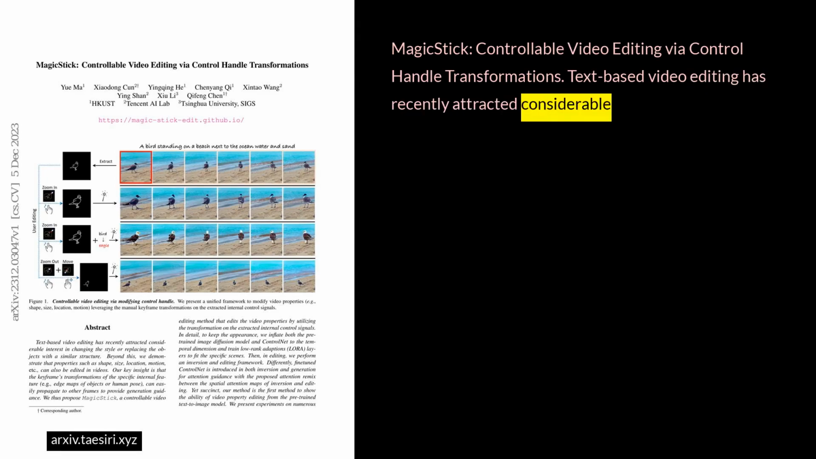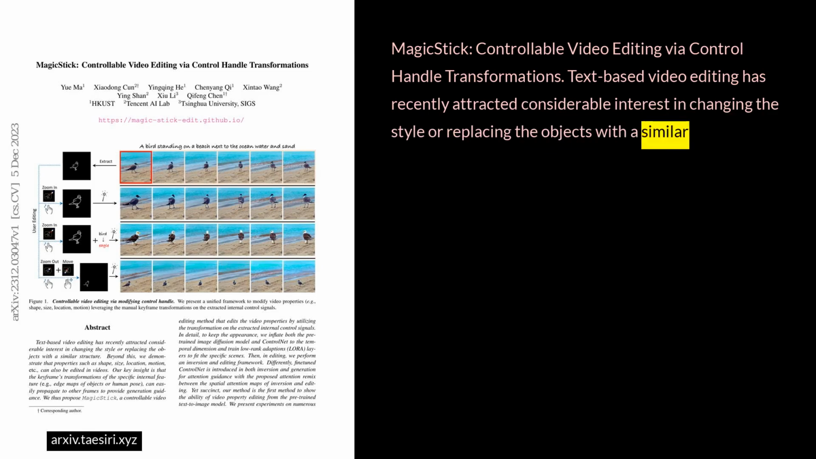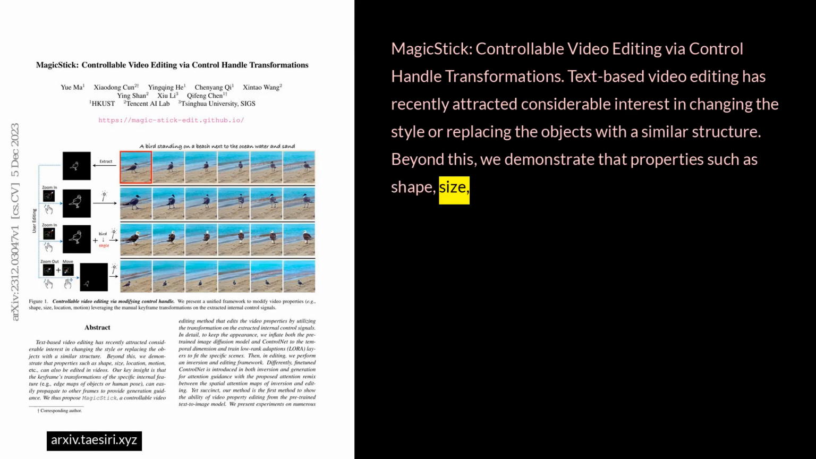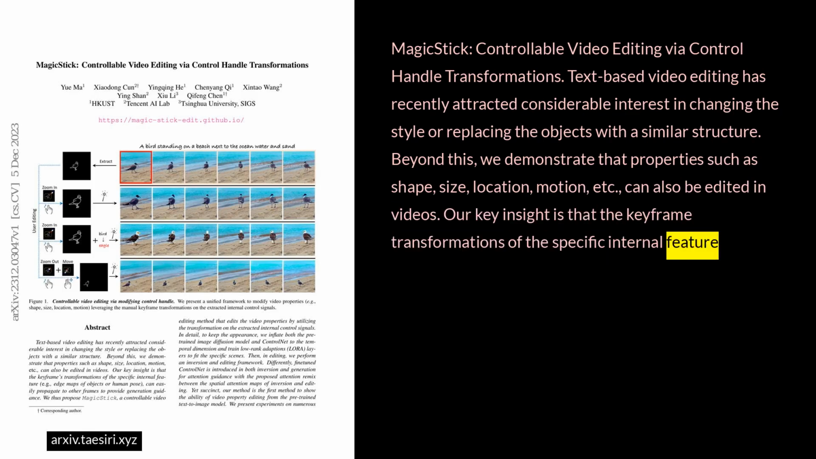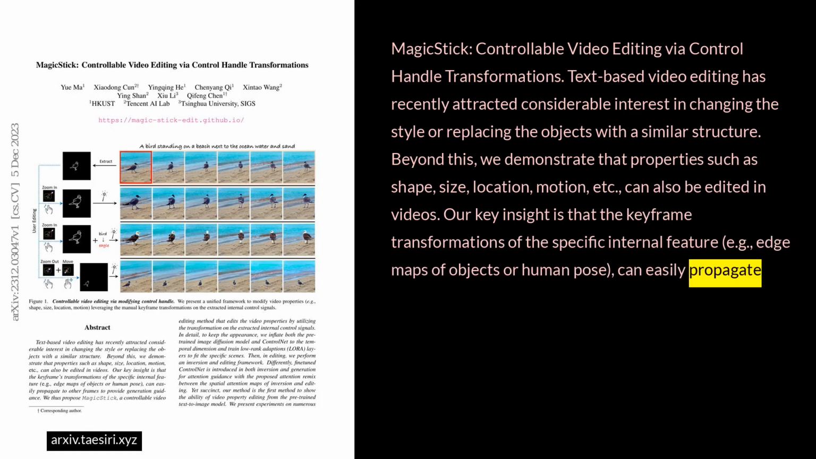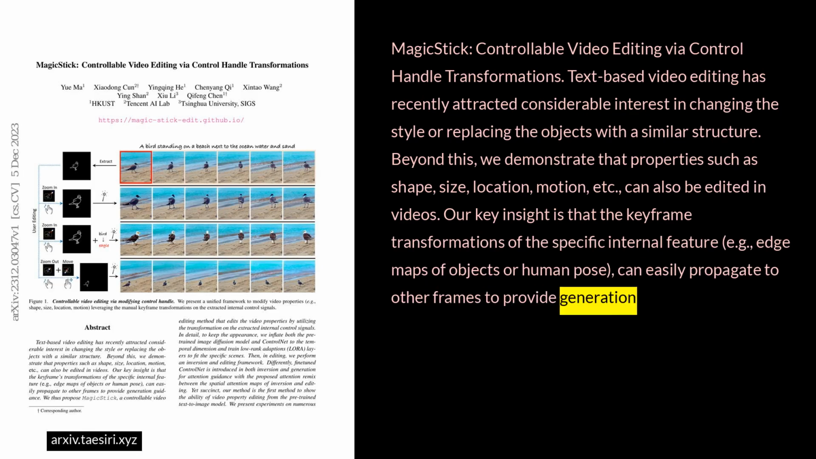MagicStick: Controllable Video Editing via Control Handle Transformations. Text-based video editing has recently attracted considerable interest in changing the style or replacing the objects with a similar structure. Beyond this, we demonstrate that properties such as shape, size, location, motion, etc. can also be edited in videos. Our key insight is that the keyframe transformations of the specific internal feature, for example edge maps of objects or human pose, can easily propagate to other frames to provide generation guidance.